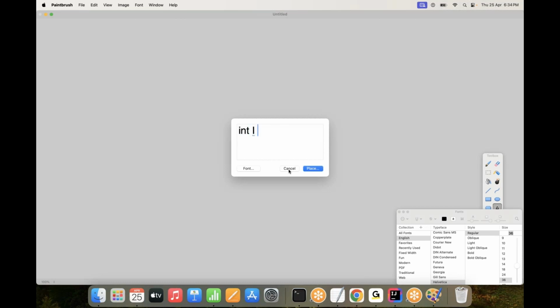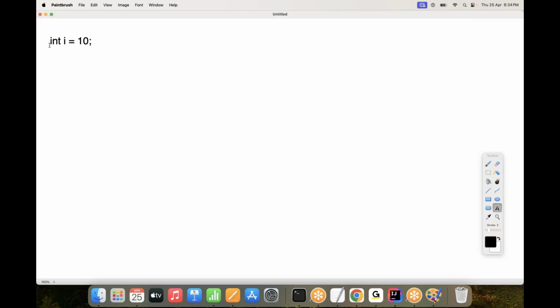int i = 10; I provided this in a section. Okay, so what is going on there actually? When we execute this particular statement, internally what is going to happen?